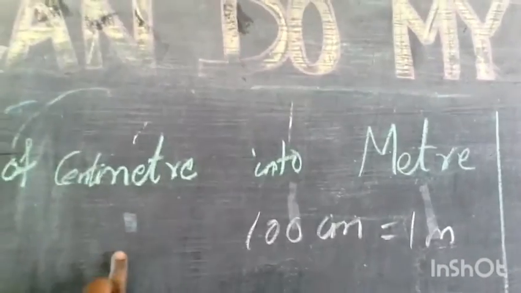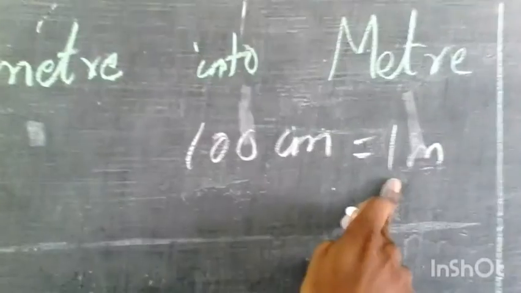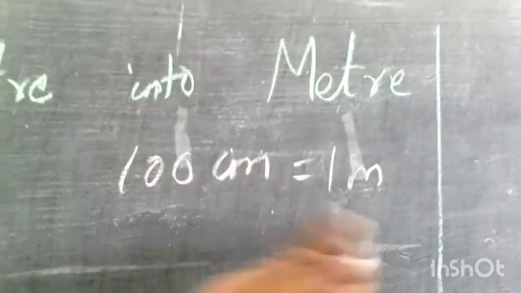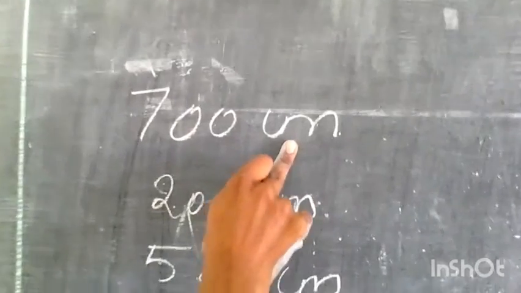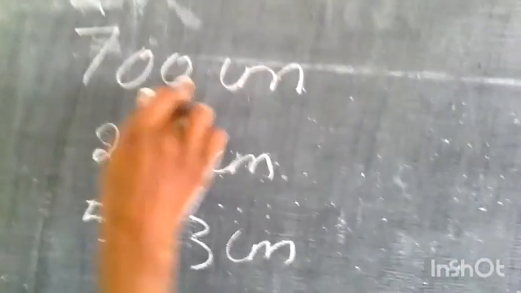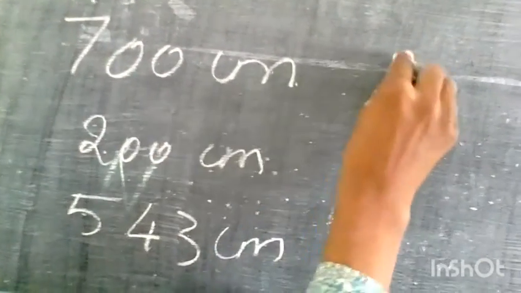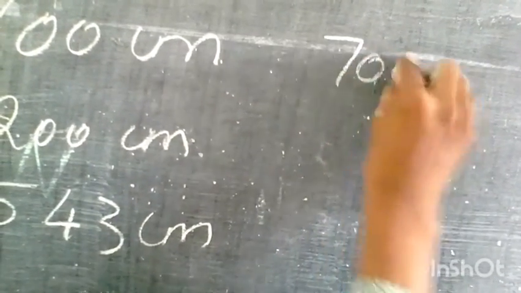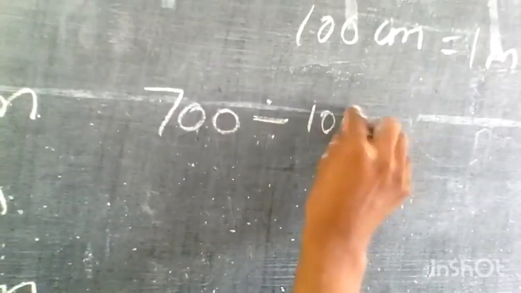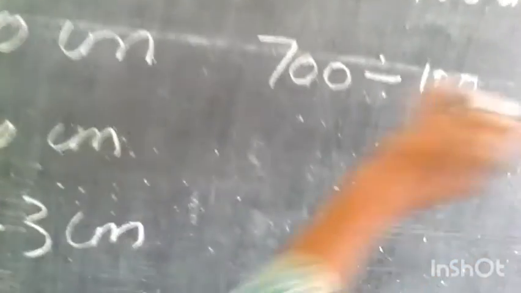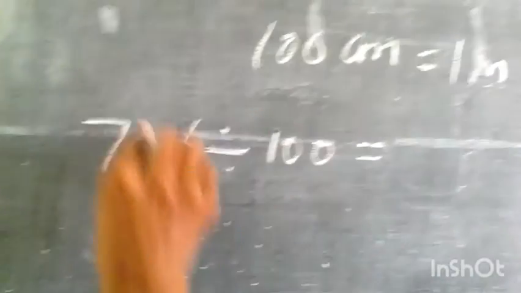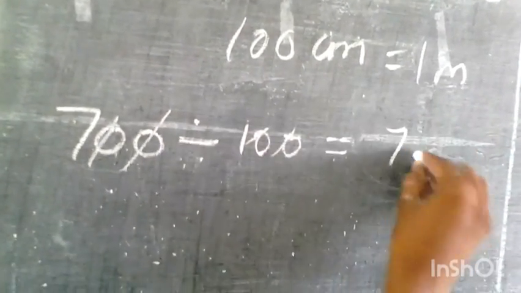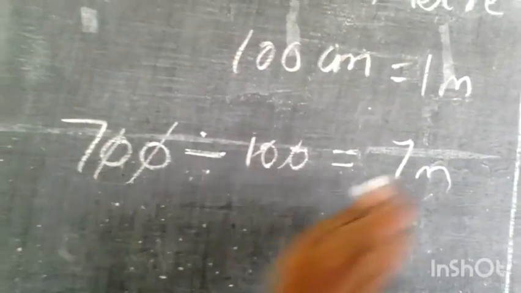Right? Similarly, we can reverse it. Conversion of centimeter into meter. We know again 100 centimeter is equal to 1 meter. Check it here. 700 centimeters there. I have to make this into meter. So what I have to do? I have to divide by 100. Divide by 100 means 2 zeros, I have to strike them out. That's it. Right? So the answer will be 700 divided by 100, because I am making this into a bigger unit. So here you can strike out the 2 zeros. The answer is 7 meter. 700 centimeter becomes 7 meter.